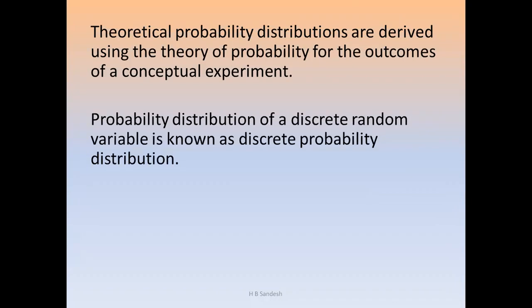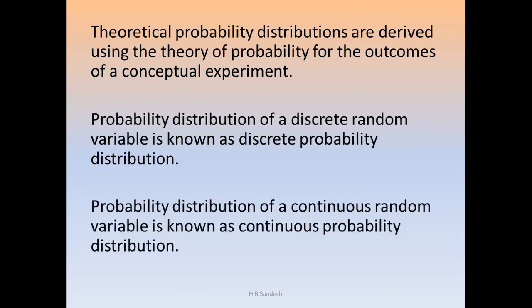The probability distribution of a discrete random variable is known as discrete probability distribution.